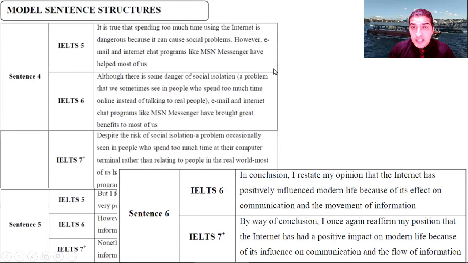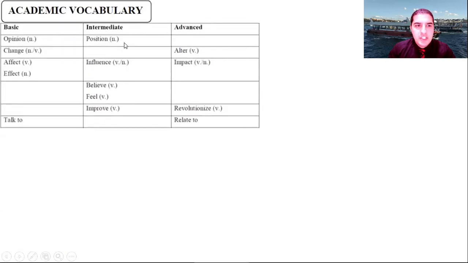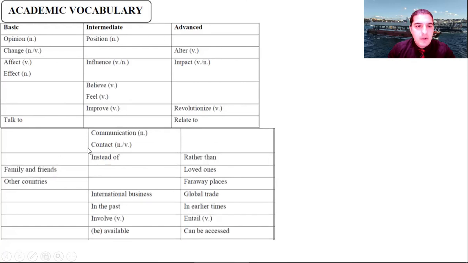Now, some of the words that can help you, some of the vocabulary, for example: opinion, position, change, alter, affect, influence, impact, believe, feel, improve, you can say revolutionize, talk to, relate to. Or for example, communication, contact, instead of, rather than, family and friends, loved ones, other countries, faraway places, international business, global trade.